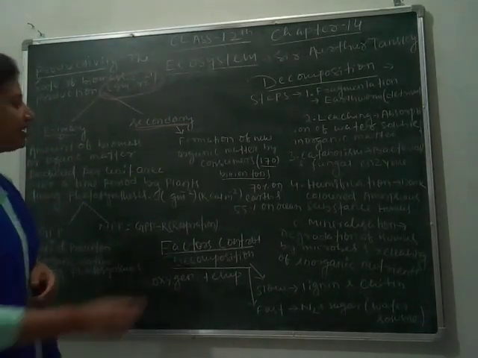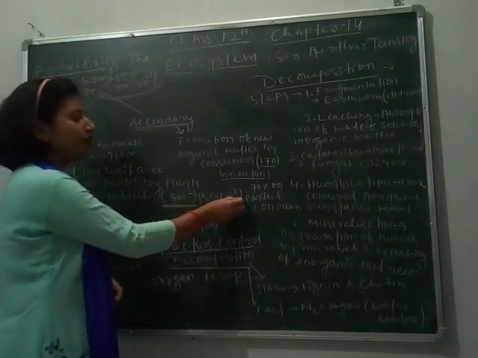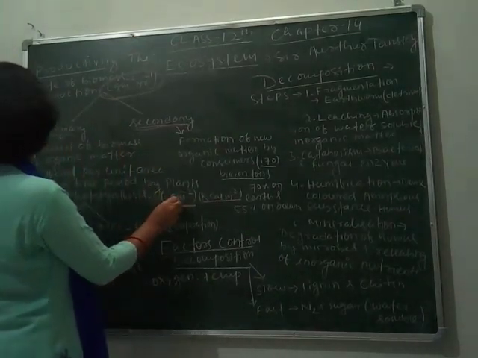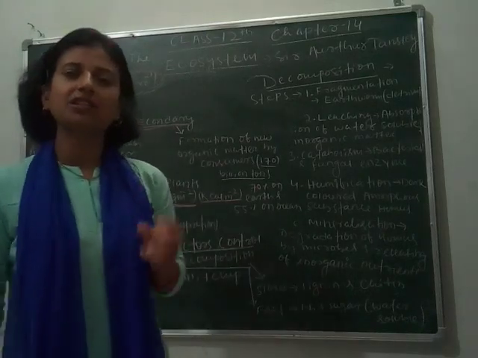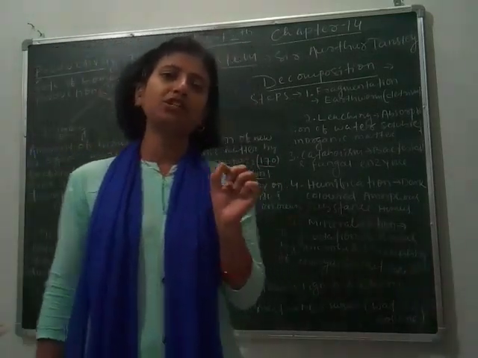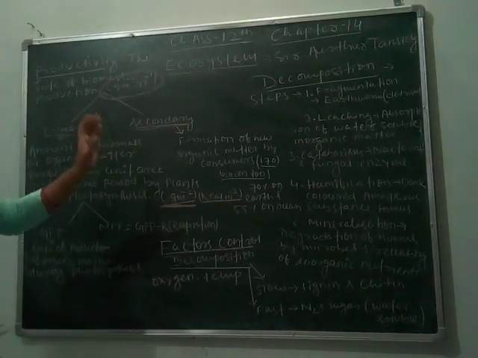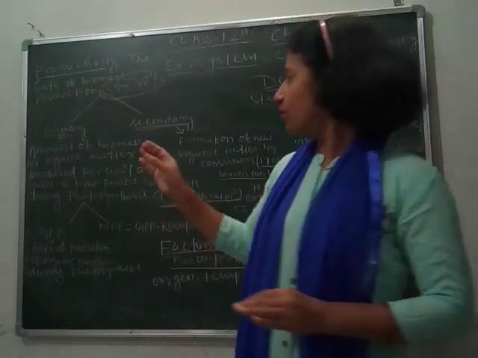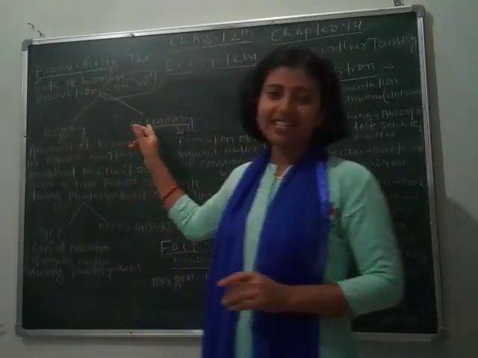The unit of primary productivity is gram per square metre or kilocalorie per square metre. And secondary productivity is the formation of organic matter by consumers. So here I have told you about primary and secondary.